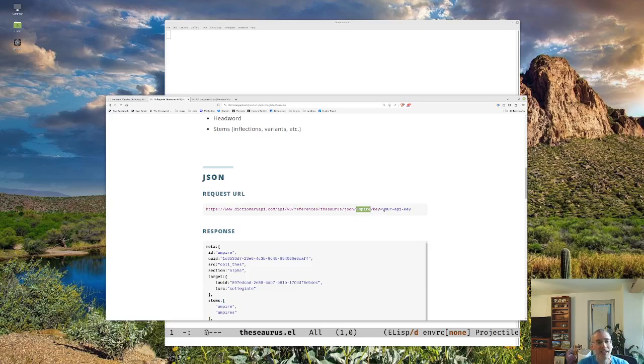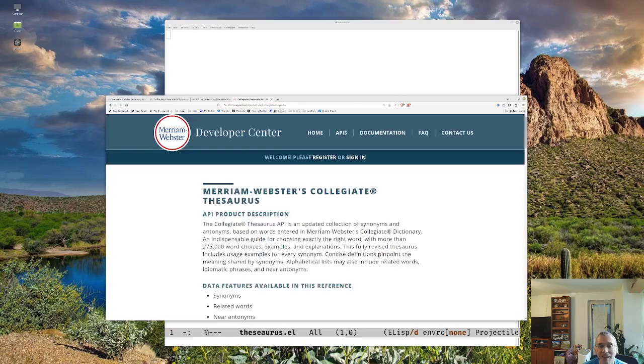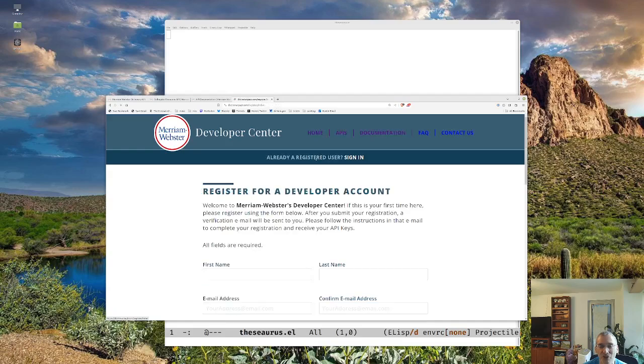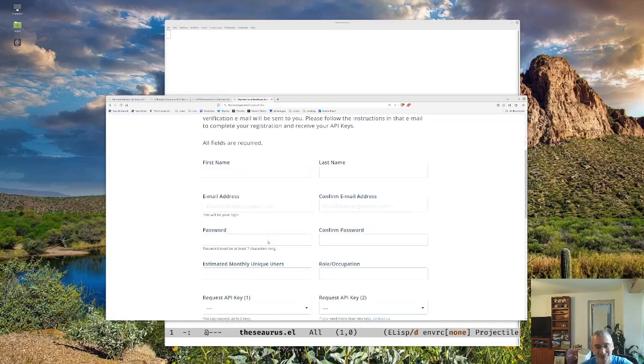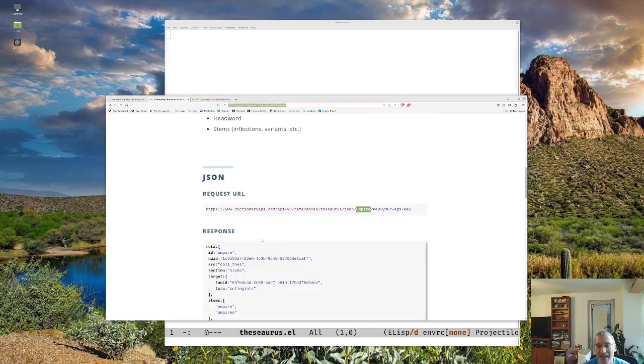equals your API key. So for this API, you have to register an API key, and let me just open a new window here. You can just register here, and I already did this. So I have an API key, and you just register, and it gives you your key.